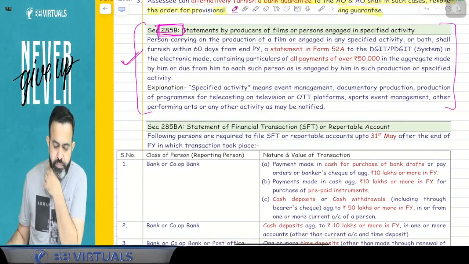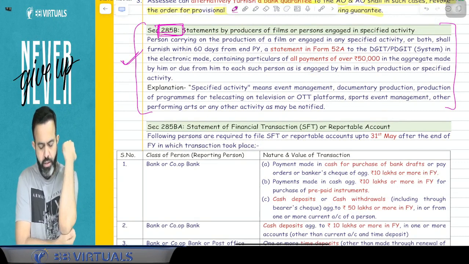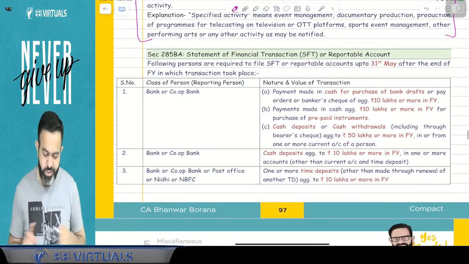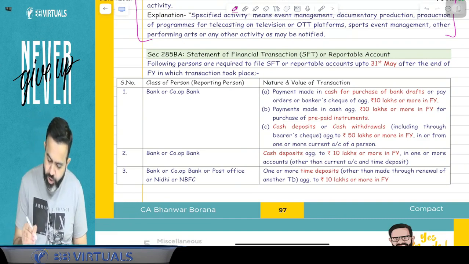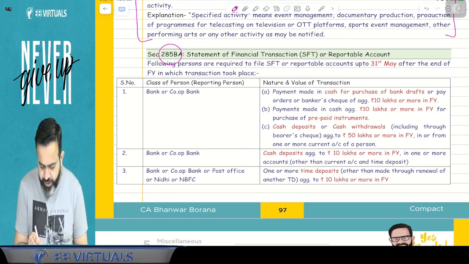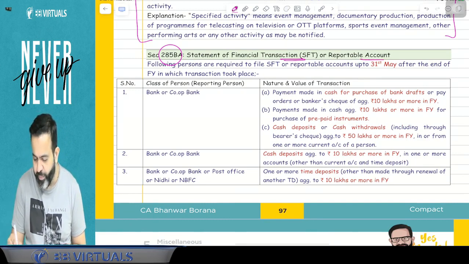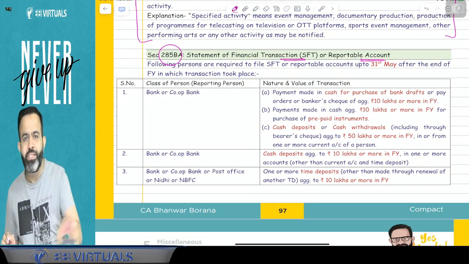Yes, people, done. So this was section number 285B, not more relevant. Yes, now guys, next section is 285BA. 285BA is related to the statement of financial transaction. We call it SFT or reportable account. Guys, you must know that